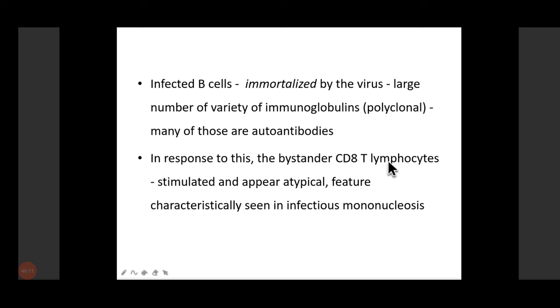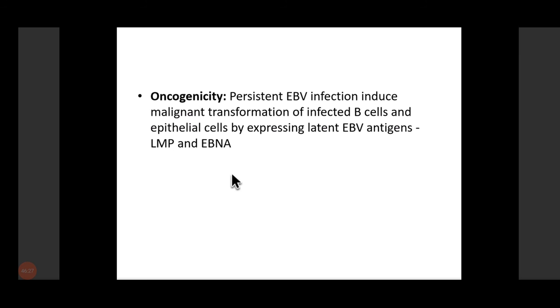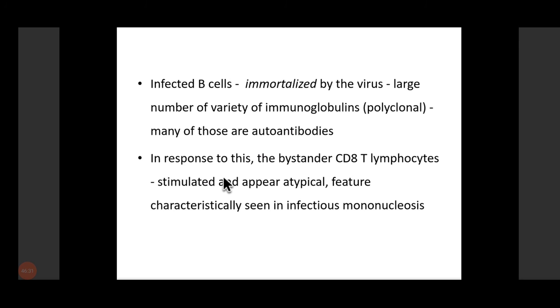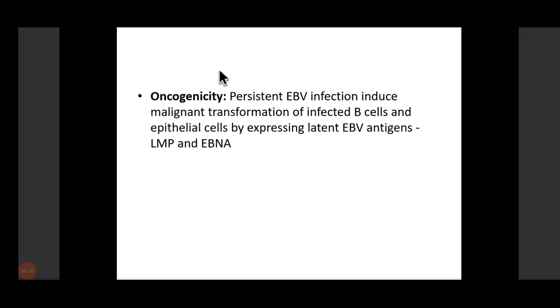In response to this infection, T lymphocytes get stimulated and are seen as atypical lymphocytes in the blood, which is characteristic of infectious mononucleosis. So in infectious mononucleosis, you see atypical lymphocytes in the blood. This was in general the mode of infection, how the pathogenesis takes place.